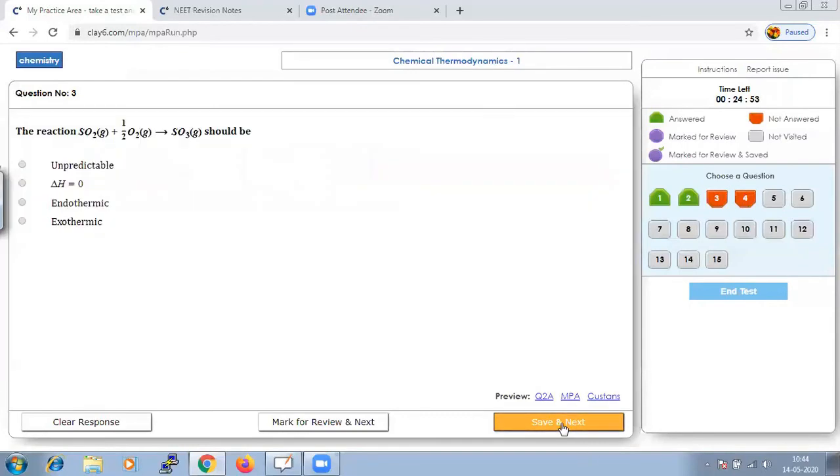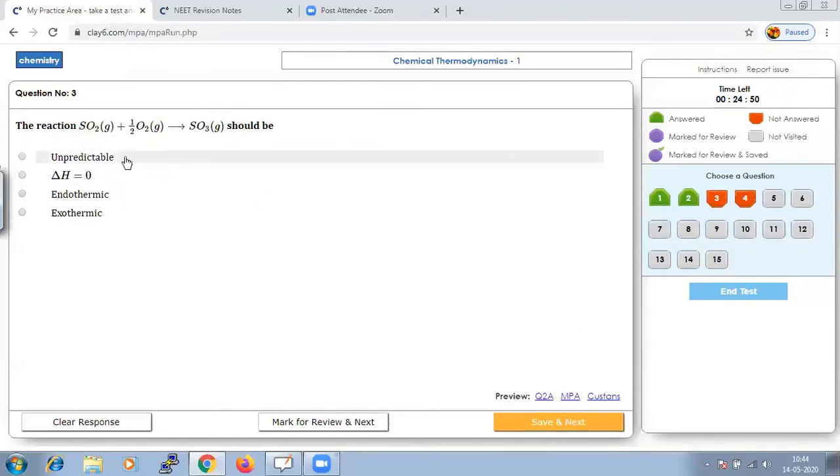Just save and go to next. The reaction SO2 plus half O2 will give SO3, and that should be what will happen to our SO3. So the reaction is going to involve a decrease in randomness, or hence you could say that the spontaneity must be favored. And if spontaneity is favored, because delta H is negative, and if delta H is negative, immediately we can say that it should be an exothermic reaction.